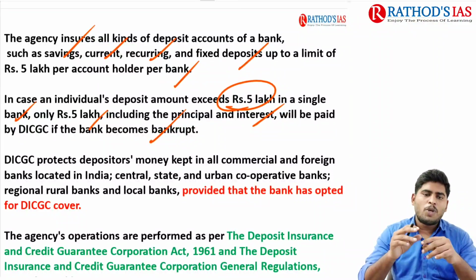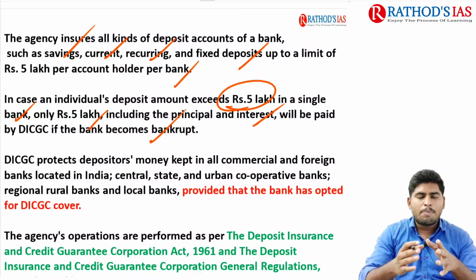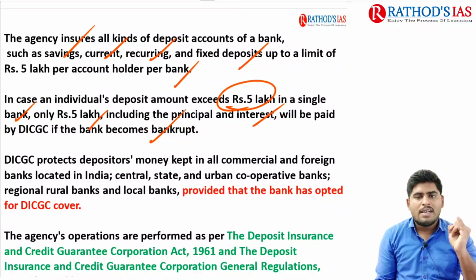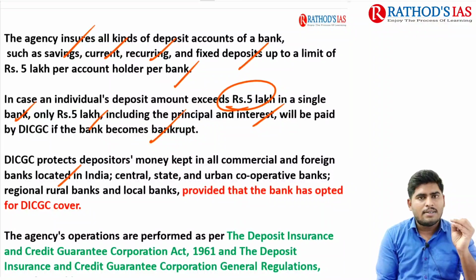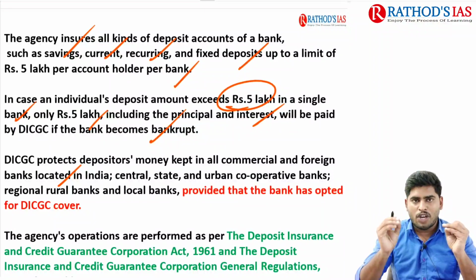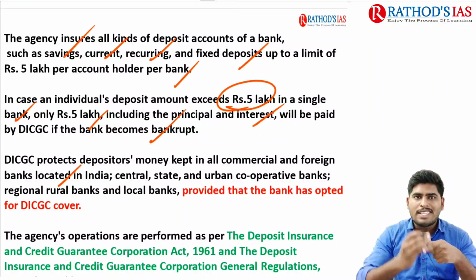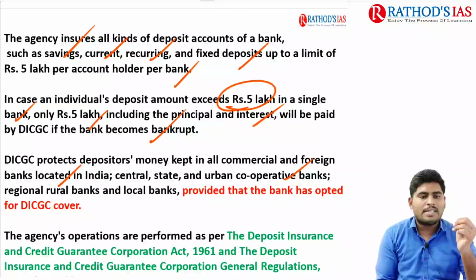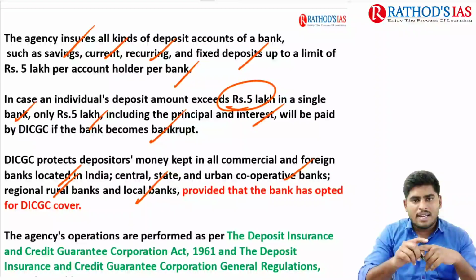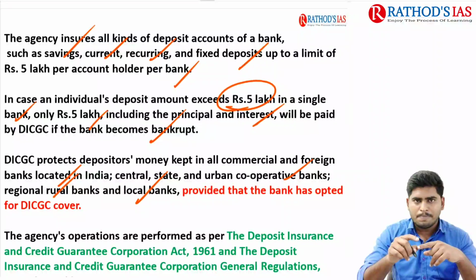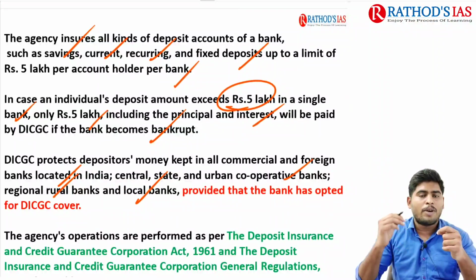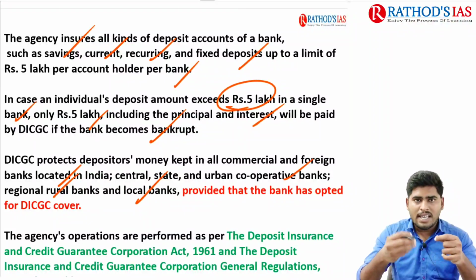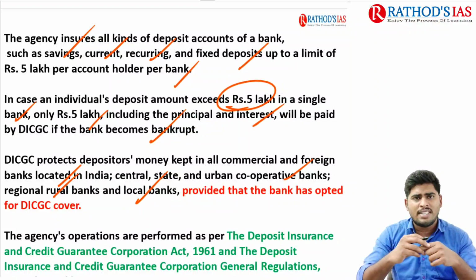This DICGC protects depositors' money kept in what type of banks? Commercial and foreign banks in India. That means those commercial banks and foreign banks should be located in India, and also all central, state and urban cooperative banks, regional rural banks and local banks, provided that all these banks initially get a certificate from the DICGC, which means they should get registration under the DICGC.